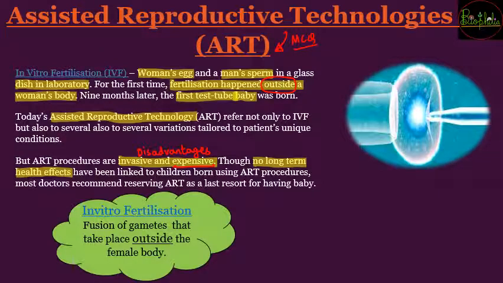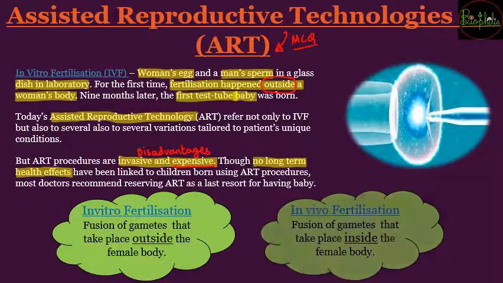So now we have to see a very important term, that is in vitro fertilization, and second, in vivo fertilization. So here there are two words, the in vitro and the in vivo. Now you should not get confused in these two terms, because if you get confused in these two terms, that is going to create a big mess in your exam questions.